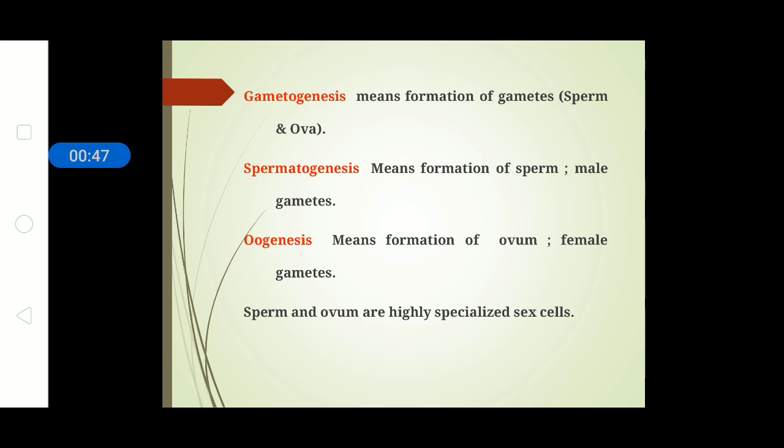Then gametogenesis is the formation of sperm and ovum. Spermatogenesis is the formation of sperms, that is male gametes, while oogenesis stands for the formation of female gametes, which is ovum. Thus, we can understand clearly from our previous definition that sperm and ovum are the specialized sex cells.